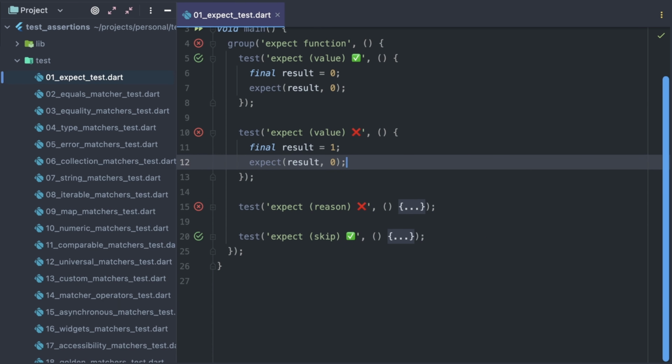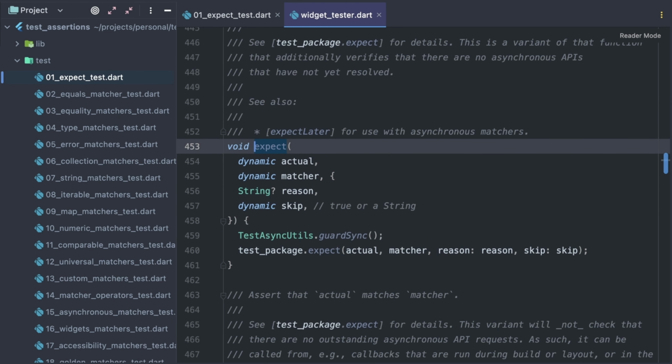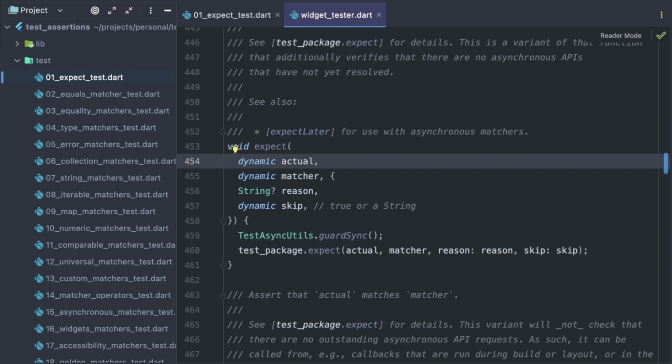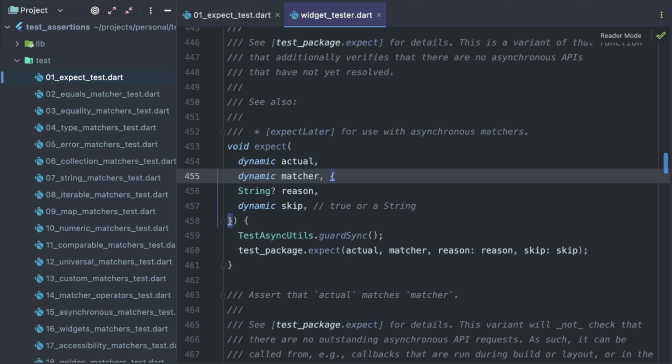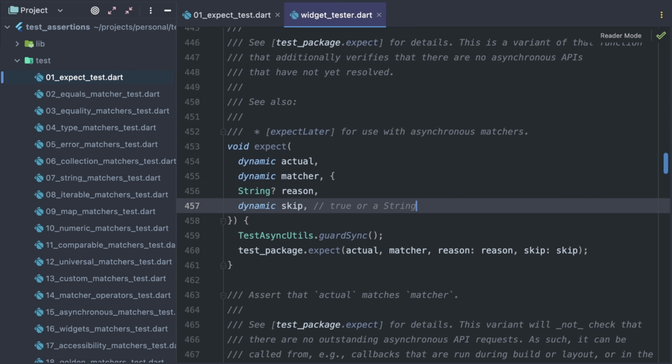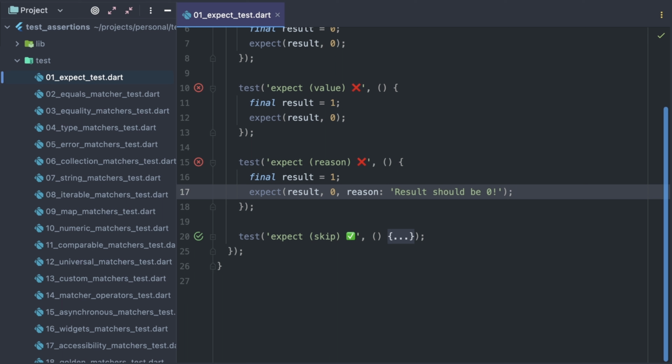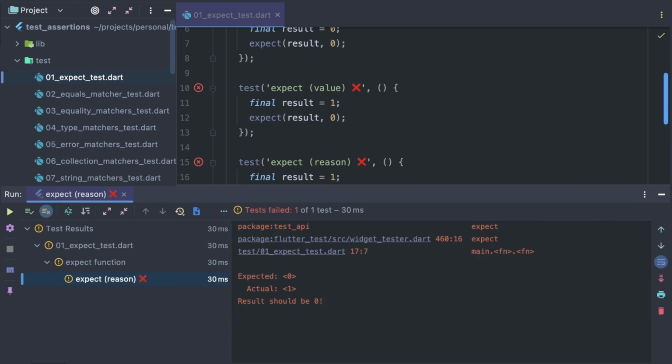Let's explore the function signature. I put so much attention to it because it is the main assertion function Flutter developers use daily when writing tests. Here are the first 2 positional arguments we have already used. Apart from that, the expect function also accepts a string reason and a dynamic skip. Let's see how they are used. In this test, we have the same actual and expected values as before, and I also provide a reason parameter. As you see, it is now printed in the end of a failing test output.